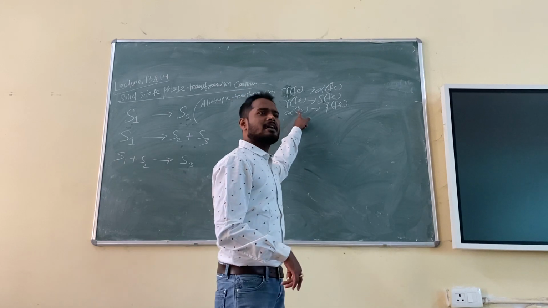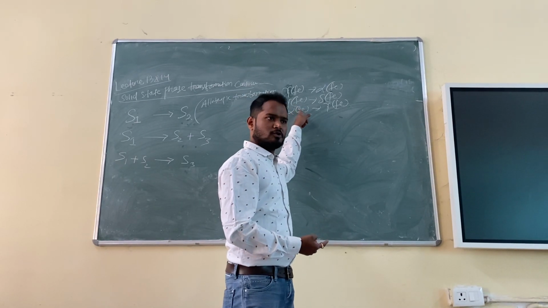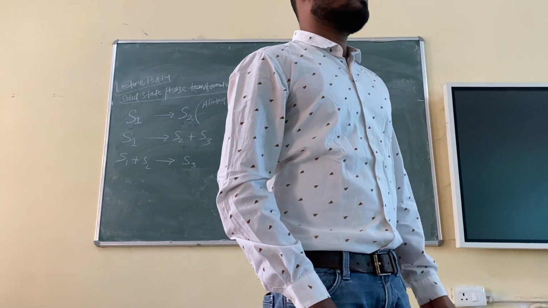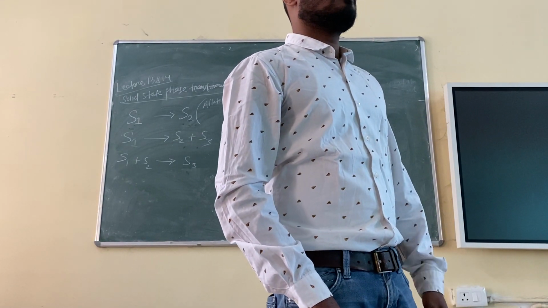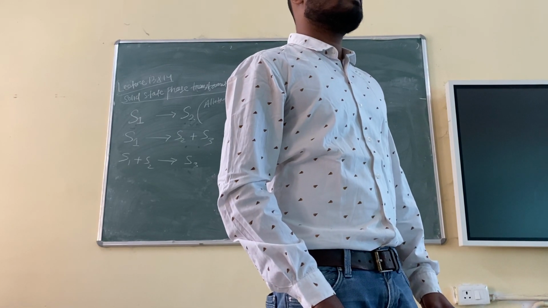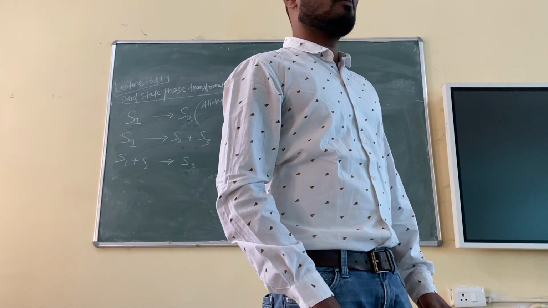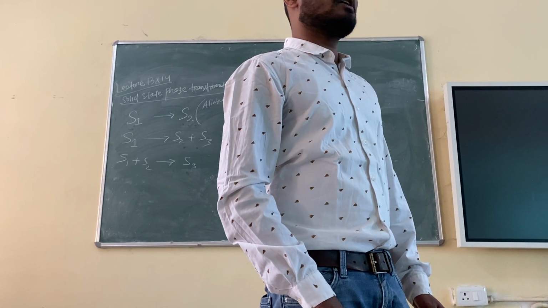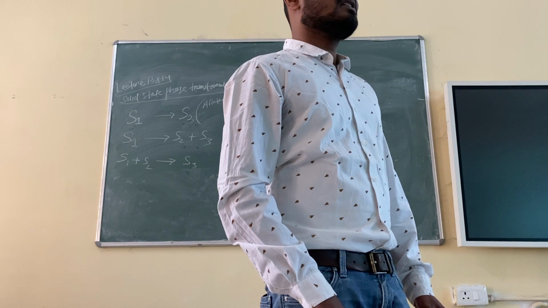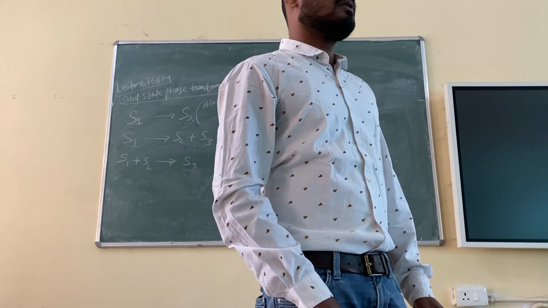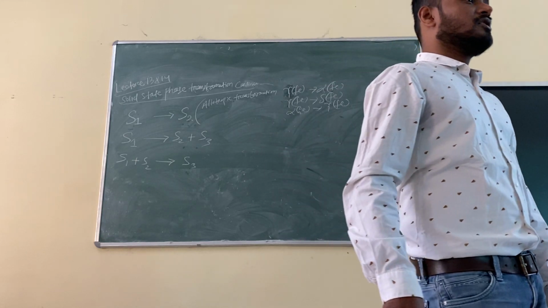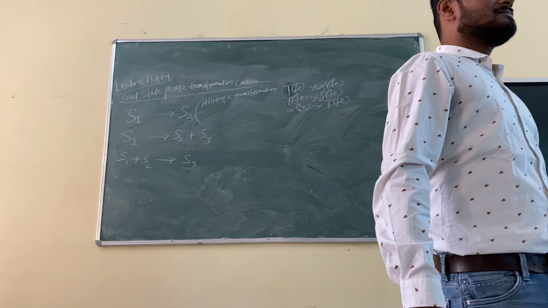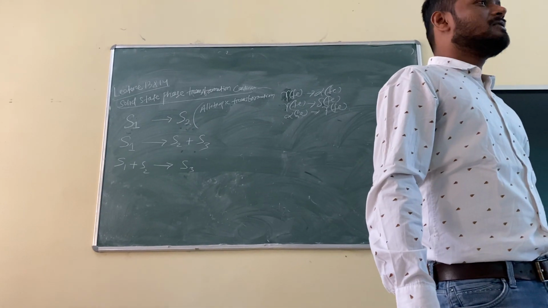Okay, other examples you can write, like tin, if you remember. Tin also shows transformations. Cobalt and tin show transformations. Anybody remember what about cobalt? Cobalt is used to make superalloys. You know the reason why: at high temperature it will be in FCC form, a close packed structure, so diffusion will not be there. But what about the low temperature form of cobalt?